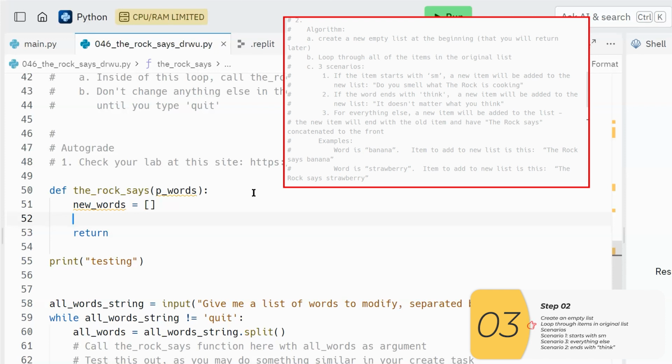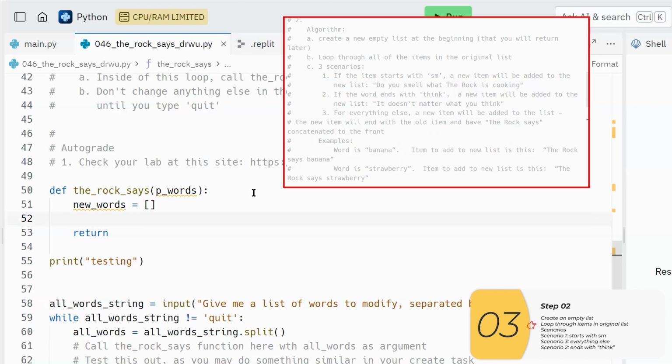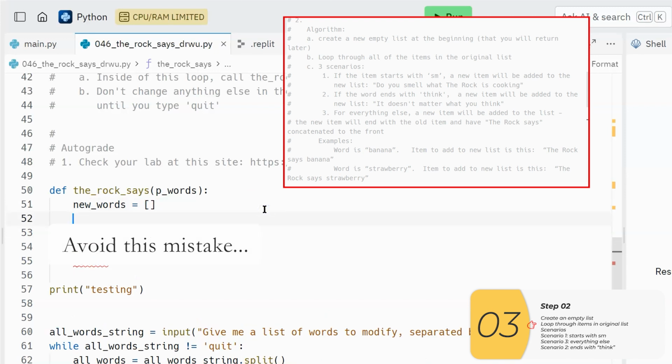B, loop through all of the items in the original list. So if you'll remember, the way I loop through items in a list is for item in list. So here it will be for word in p_words. My original list is p_words. Now it's about this time I want to go over the main mistake that people make when they do this kind of code, is that they'll do something like this.